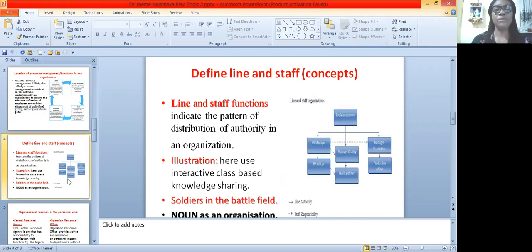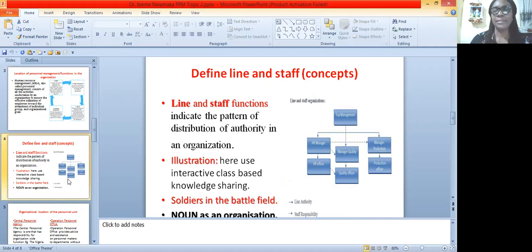A lot of people are confused about this line and staff concepts. But at the end of this, we see that there's nothing to be worried about. Now, what is line and what is staff? How do you know them? I will just use a simple analogy to explain this one.